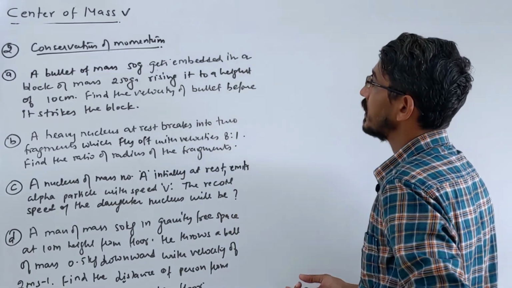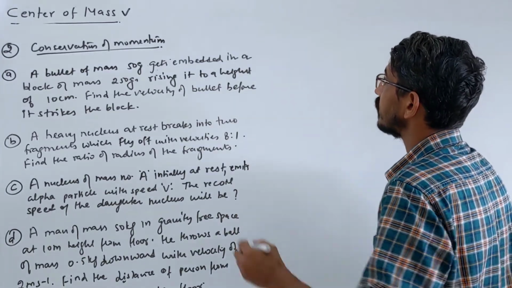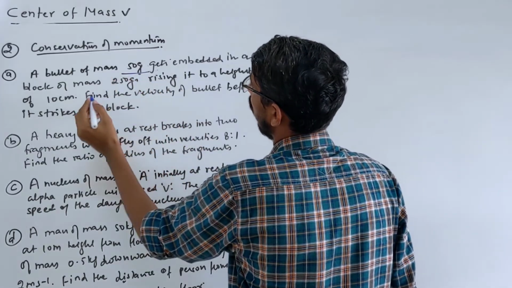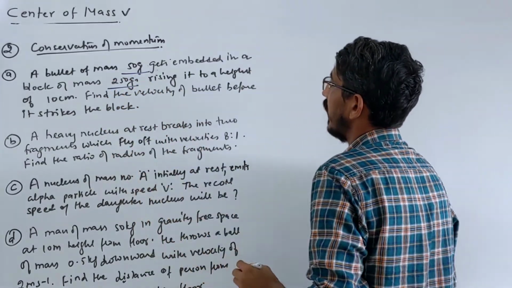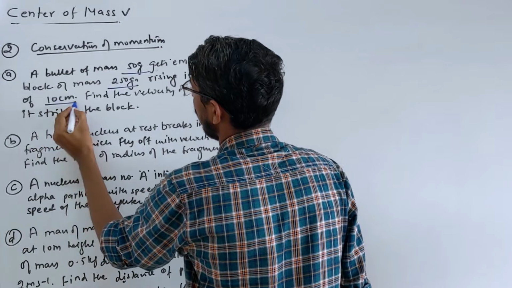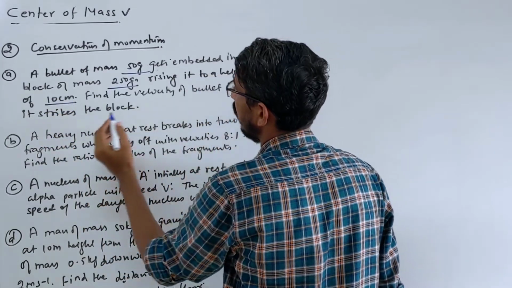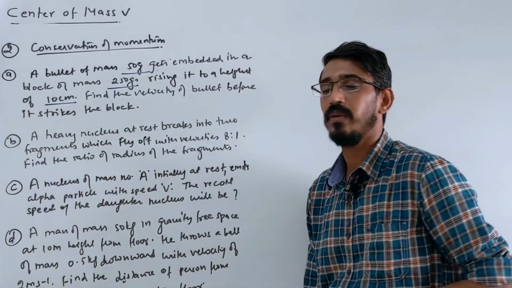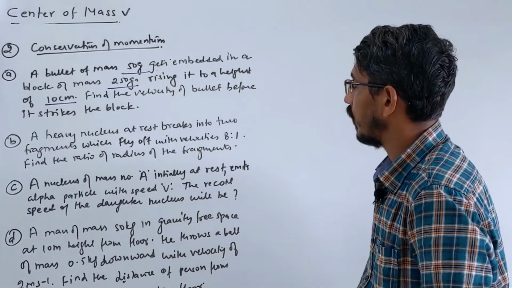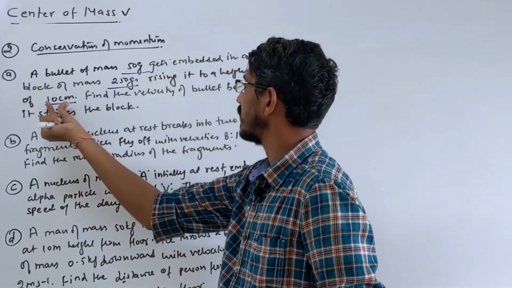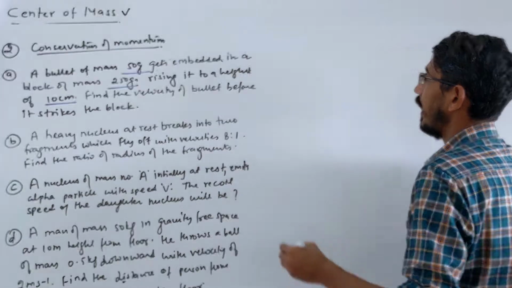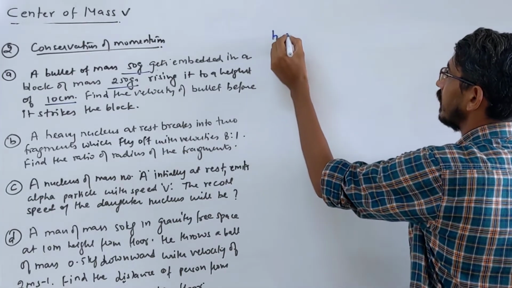Problem number 1 says: a bullet of mass 50 gram gets embedded in a block of mass 250 gram, raising it to a height of 10 centimeter. Find the velocity of the bullet before it strikes the block. So here we have to find the velocity of the bullet, and the height it rises is given as 10 centimeter. We know the height rising formula.